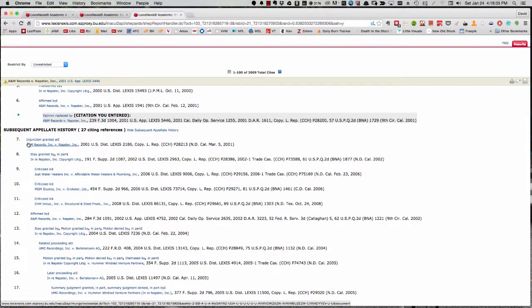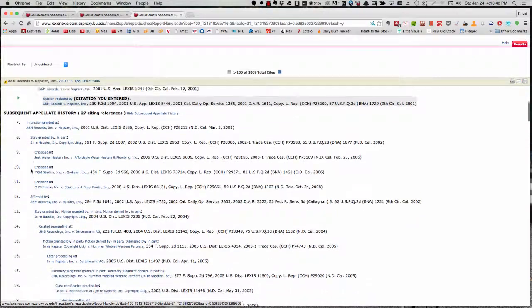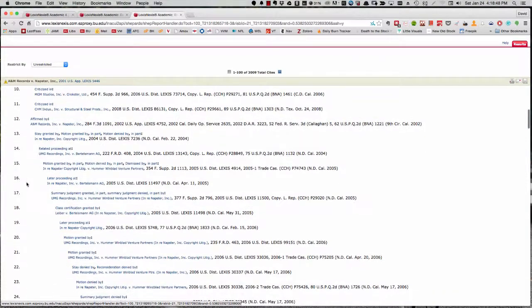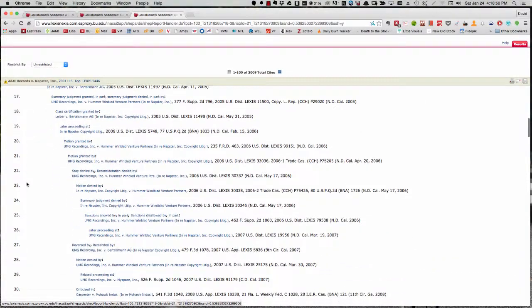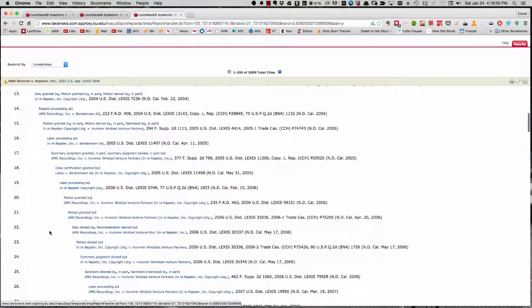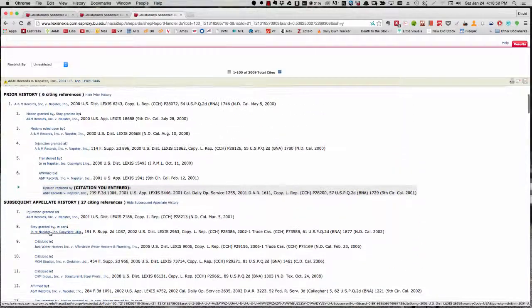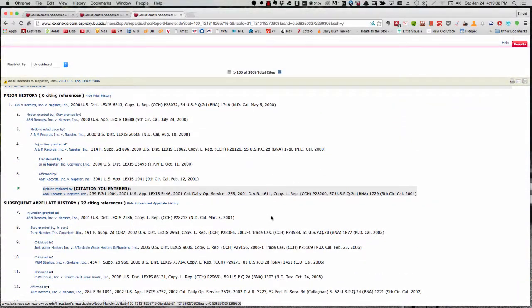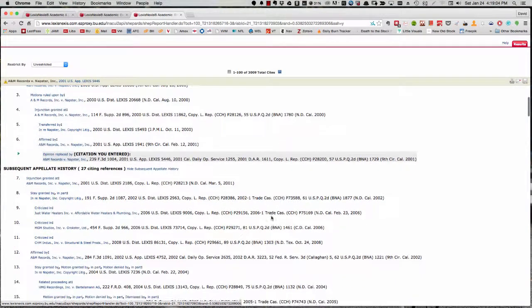And then this tracks what happened after that. Injunction was granted, there was a stay, that grant of the injunction was affirmed, and then there's all this other stuff that goes on. We don't need to get into the details of this now. The point here is just to show you what Shepard's is, what it does, and to give you some sense of how it can expand the scope of your research.